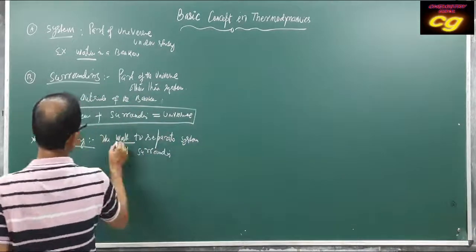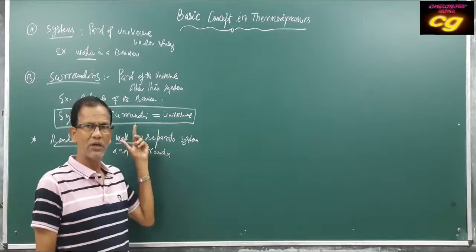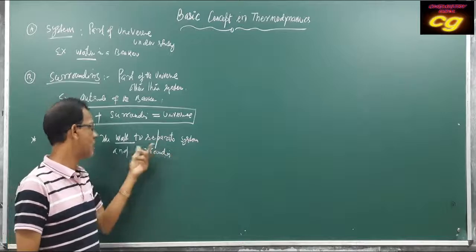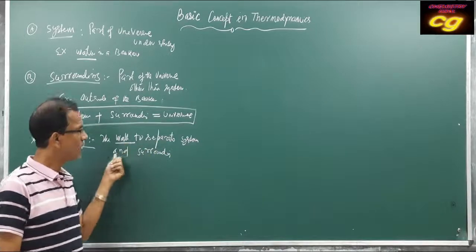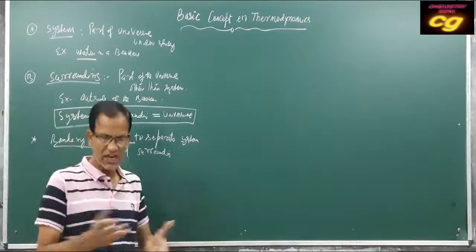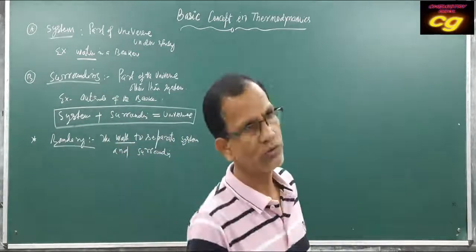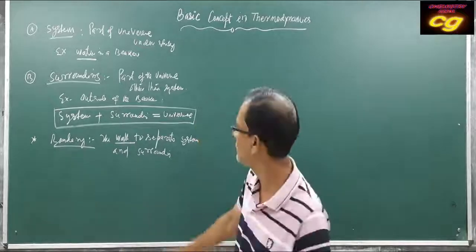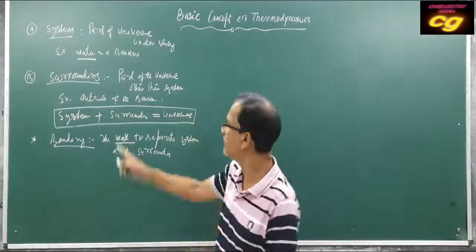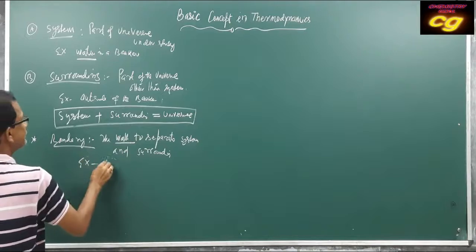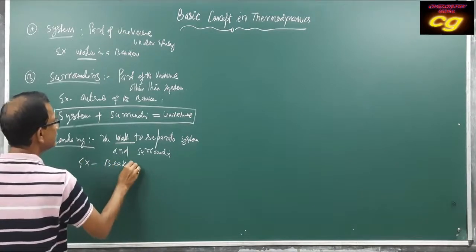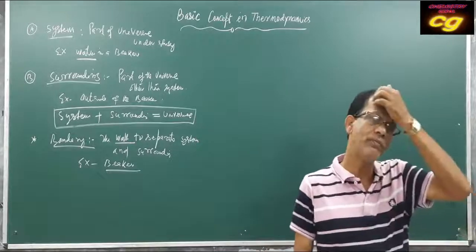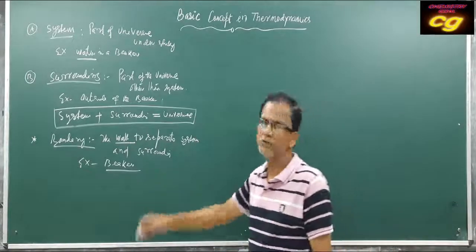So the boundary is the wall which separates the system and surrounding. That means it brings about the change between the system and surrounding. The change of the system and surrounding is done through the wall. That wall is called the boundary. So in your example, the whole beaker is called the boundary.